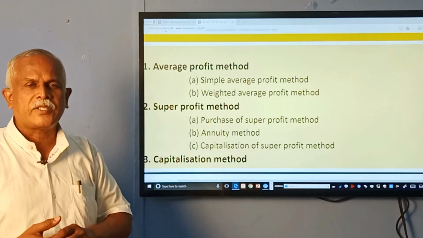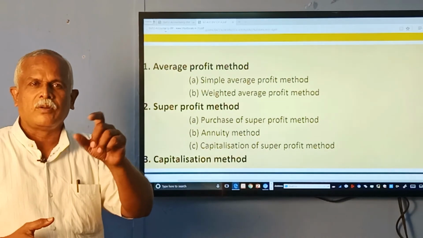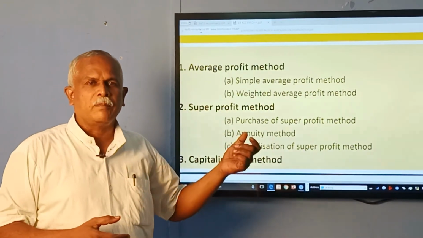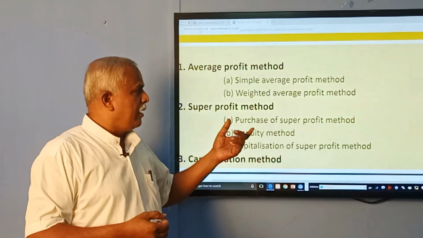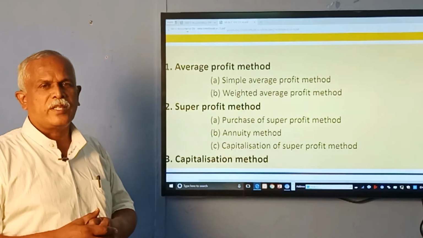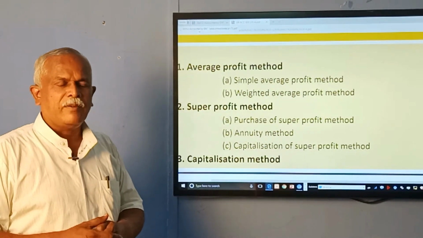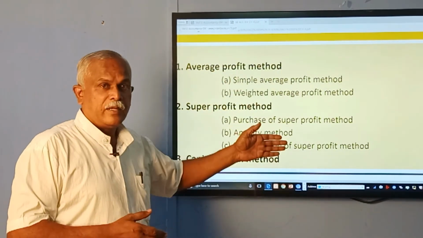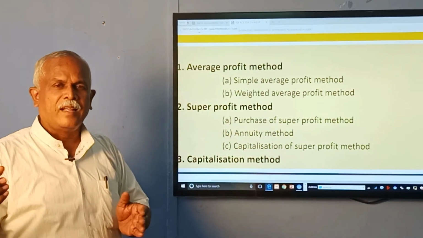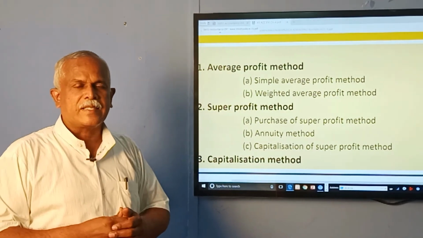Very simple calculations with a good number of illustrations you are told to do in the books, and there are a few questions. These calculation methods are just 2 mark to 3 mark questions in the textbook. Kindly work it out, look at the examples, do the exercise and try to find out the answers.